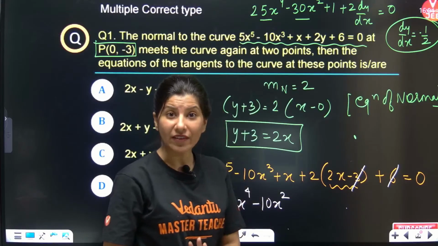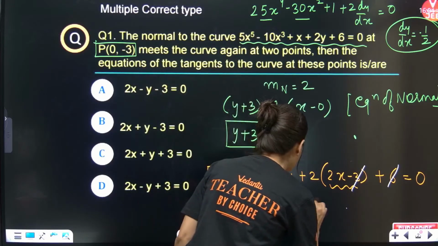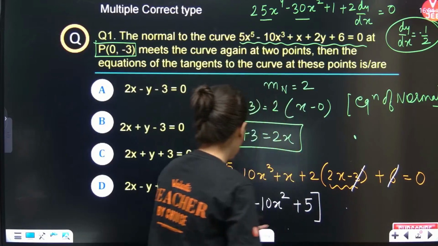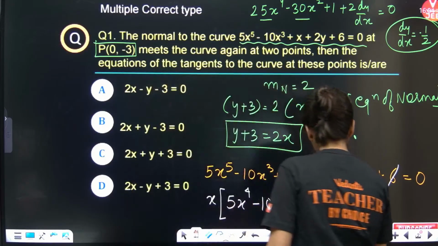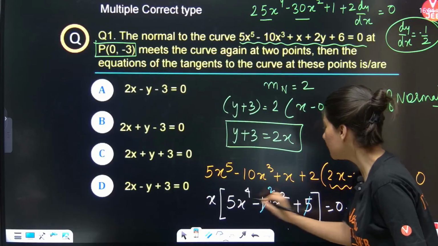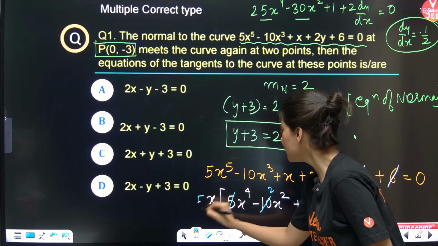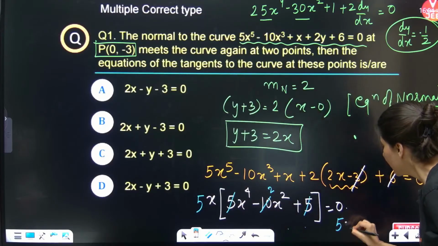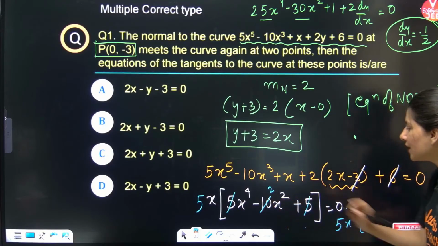So this is 5x. 5x will be plus 5, that's it, okay? So from here equals to 0. 5 also if you take common, so this 5 is gone, this is your 2, this 5 is gone. So 5 is gone, so 5x, and you are having x power 4 minus 2x square plus 1.